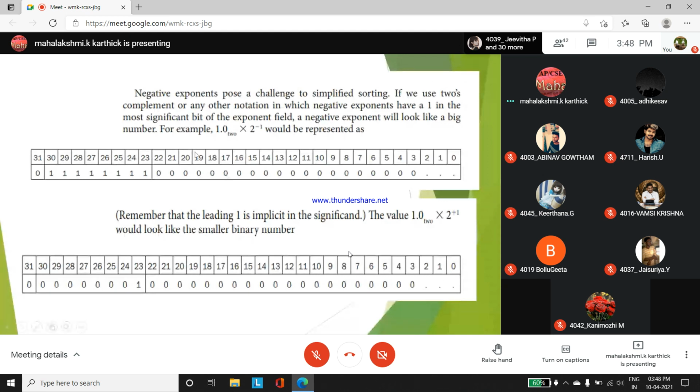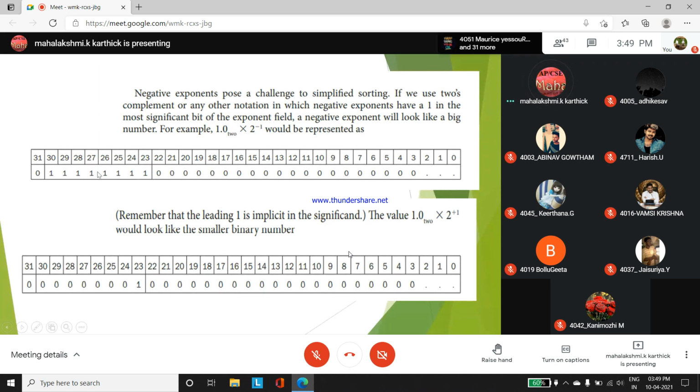And here, for example, they have given the question 1.0 to the base 2 into 2 to the power minus 1 would be represented as? How are you going to represent this number as its single precision value? Positive number 1.0, so 0 in bit 31, the sign bit.